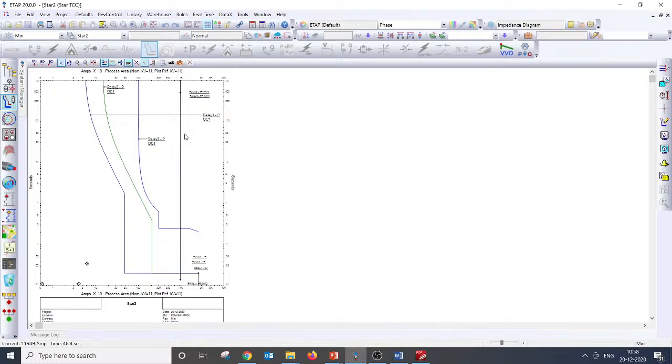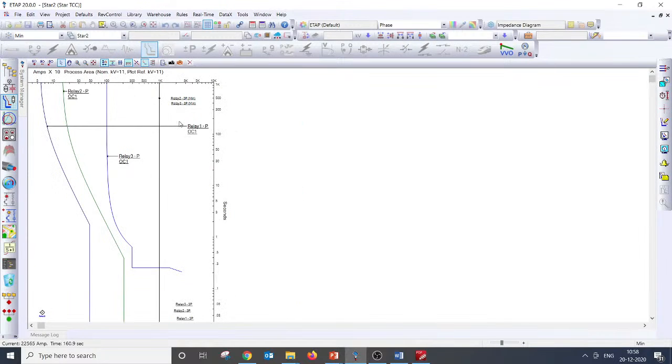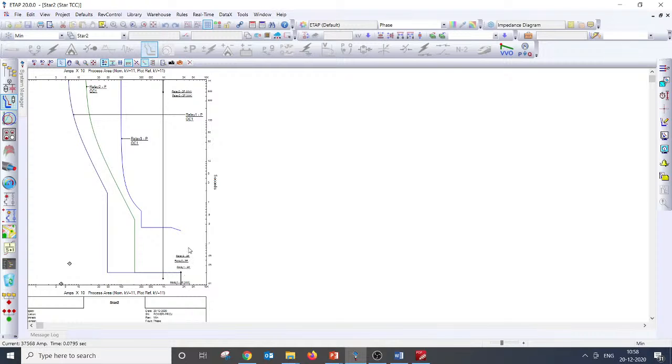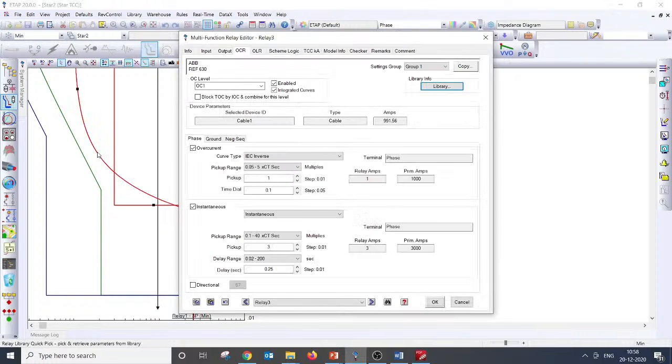Right. So here you can understand there is something called the minimum fault current. This is the minimum fault current which I have plotted, and here is the maximum fault current which I have plotted. If I have coordinated this for a minimum fault current, then my IDMT curve will be something like this.